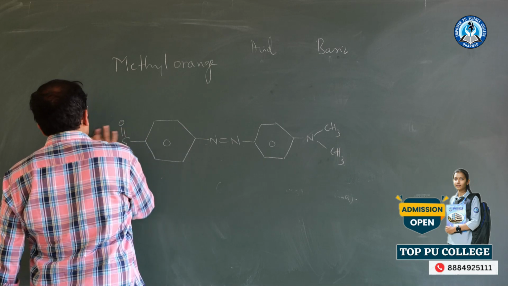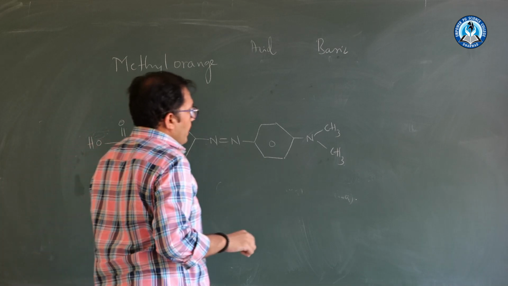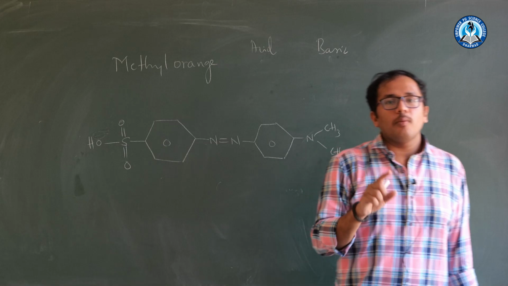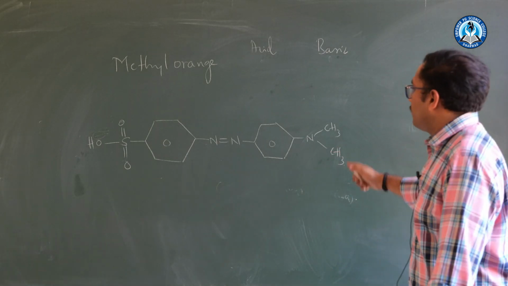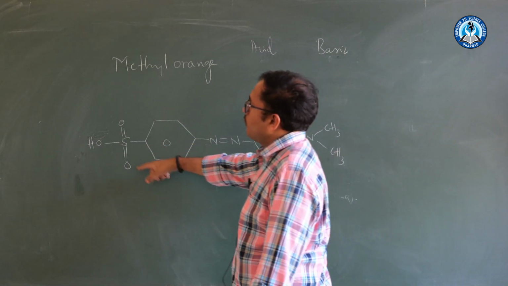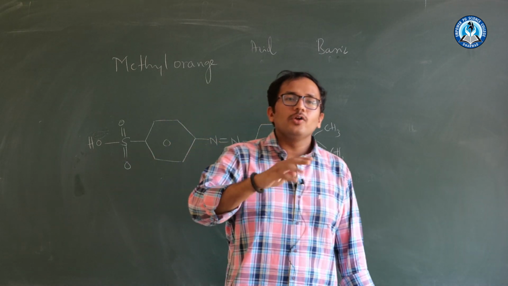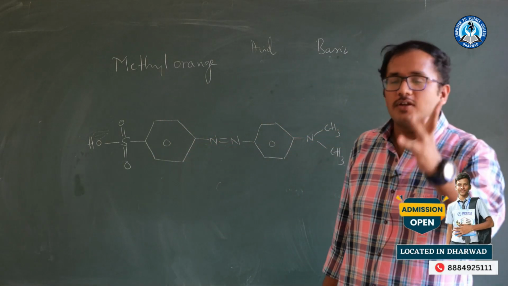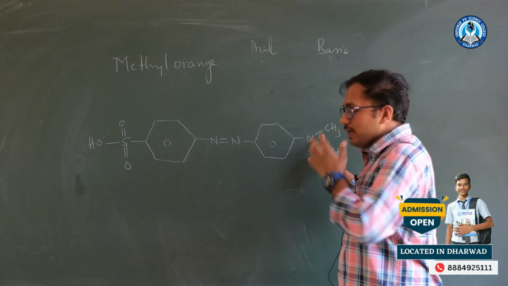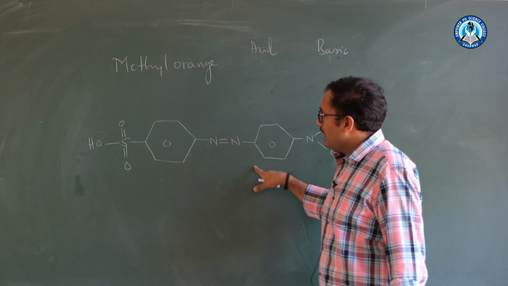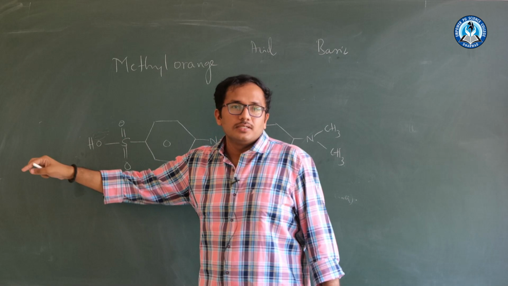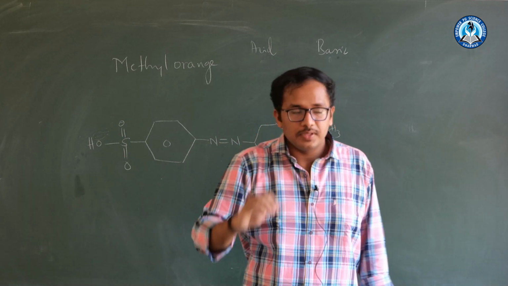If you write this H here, the IUPAC name of methyl orange is N,N-dimethyl phenyl azobenzene sulfonic acid. Okay, this is the IUPAC name. It is not a short name, it's a very long name. Sorry, benzene sulfonic acid.